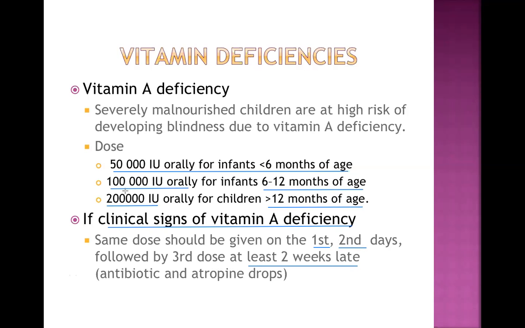The dose is the same. So what I mean here, if the child is 2 years of age, see here, I will give 200,000 international units on day 1. I'll repeat the same dose on day 2, and I'll repeat the same dose on day 14. And this is how I will treat the proven or established xerophthalmia in this type of children.